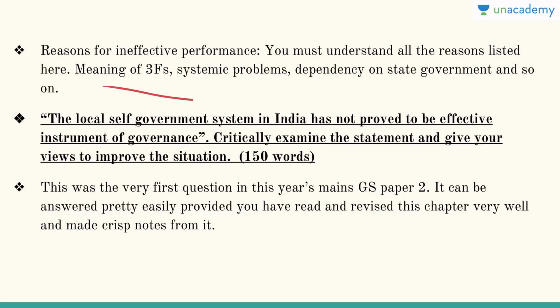A question like: local self-government system in India has not proved to be an effective instrument of governance. Critically examine the statement and give your views to improve the situation. You have to agree with this statement, obviously, because it has not proved effective. That is correct. This was the very first question in this year's Mains GS Paper 2, and it can be answered pretty easily provided you have read and revised this chapter very well and made notes out of it. You can know the reasons for ineffective performance and so on. Basically everything will be covered.